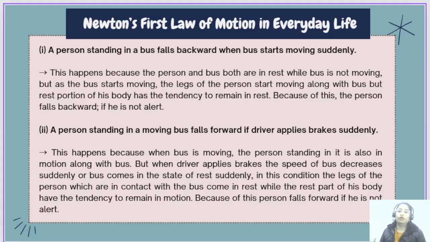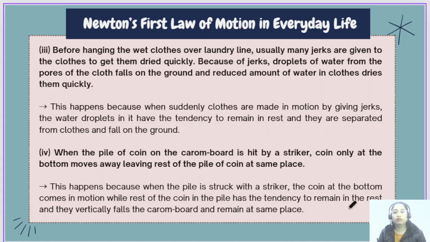And our body has the tendency to stay in motion. That's why the rest of the body falls in the forward direction, while our legs come to rest immediately along with the bus. So this is an example from everyday life.